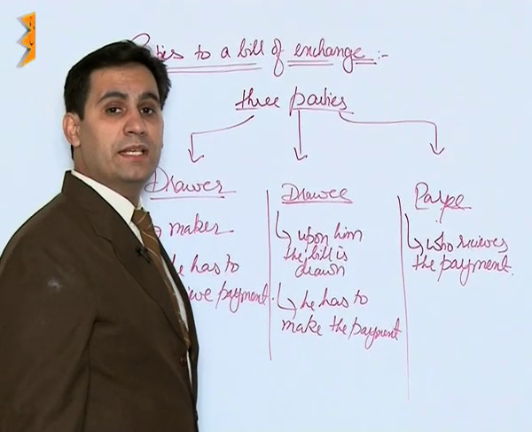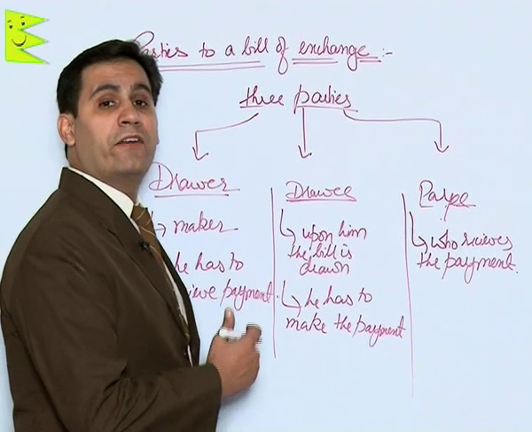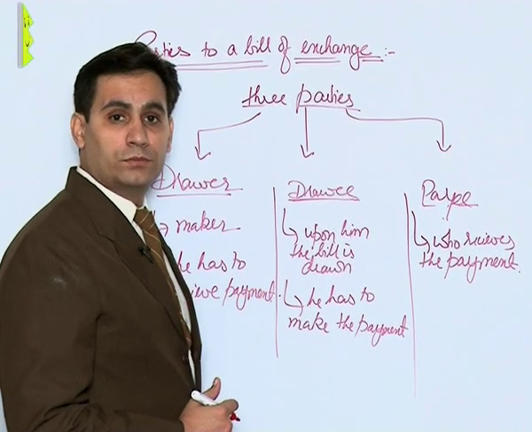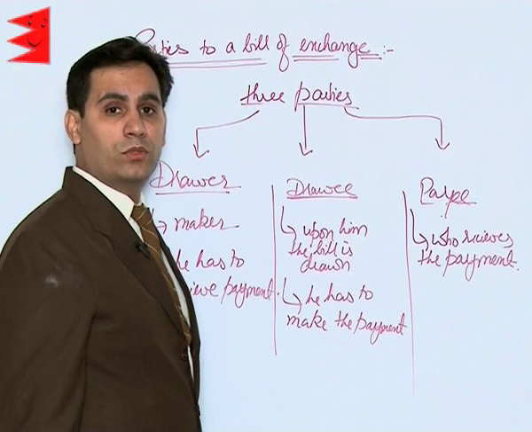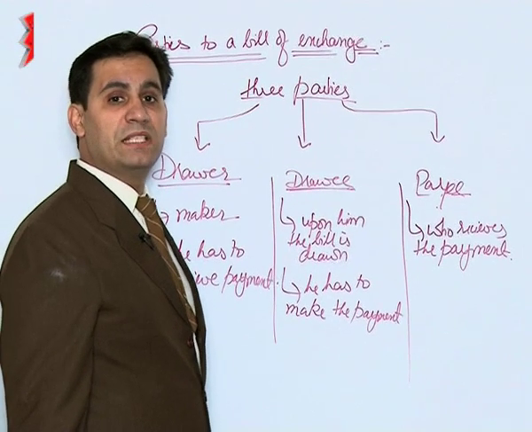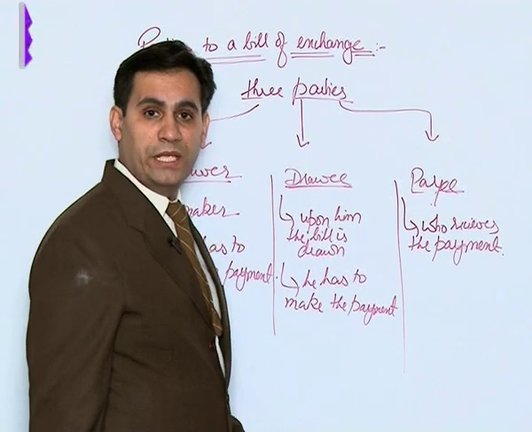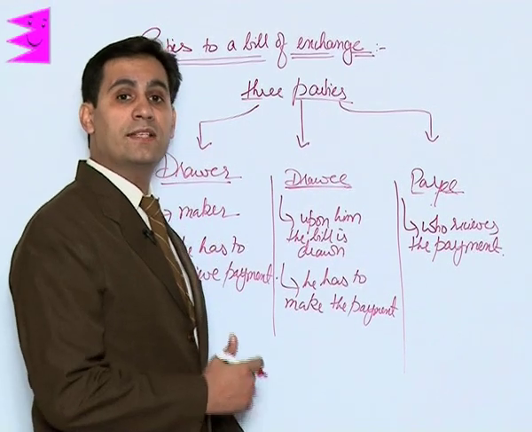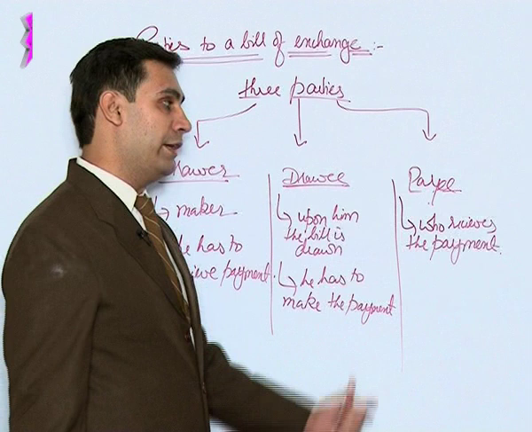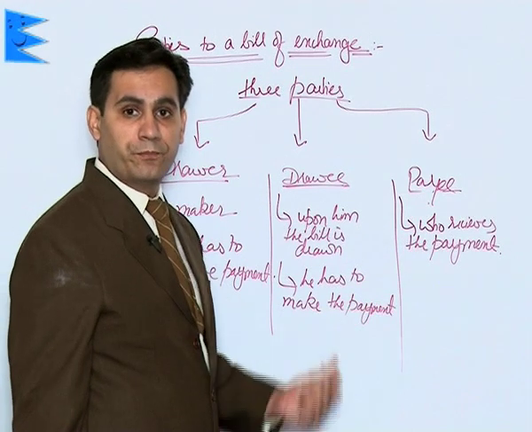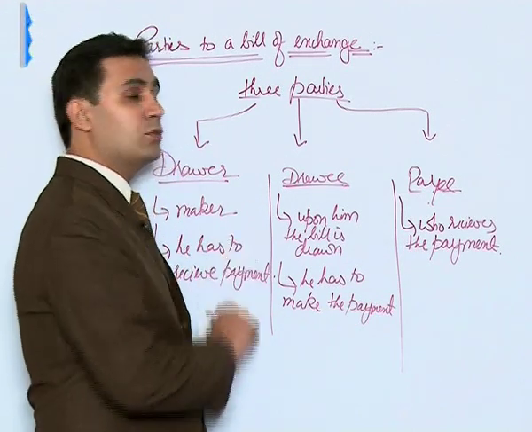But in many cases, drawer would have got this bill discounted. Now once he has got the bill discounted from bank, the payment would be received by bank. So in that case, bank will become the payee. In case drawer has endorsed this bill, then endorsee will become the payee. So in all, there are three parties to a bill of exchange.